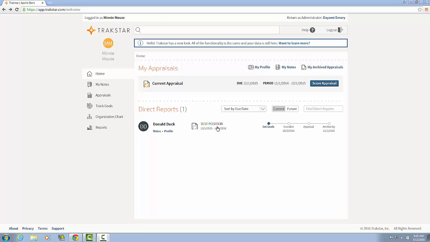On the home page, you will have access to your appraisal form, and if you are a manager, you will also have access to your direct reports. The process is the same whether you are adding notes for yourself or for your direct reports. For this example, I'm going to click on my direct reports position title.